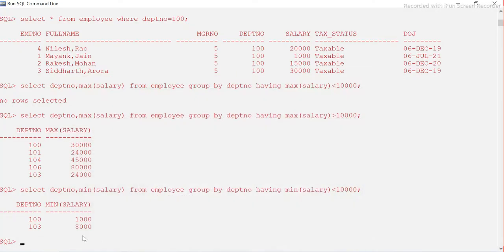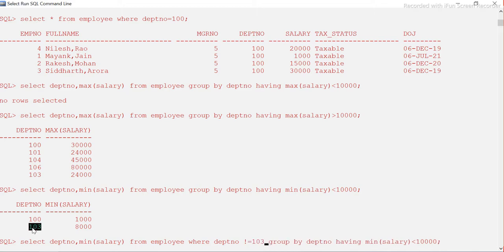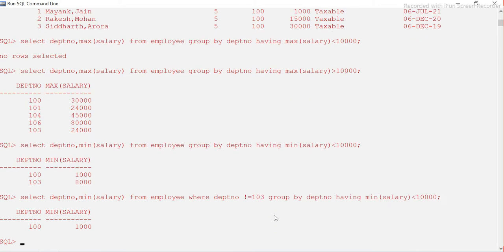So 103 is coming here, but what I have to do is use the where clause because we want to negate this. We don't want to include this, right? So I have to say department number not equal to 103, which means we don't want to consider department number 103. Anything else, the rest of them. So it will filter out department number 103's data first. See, they have already removed it. They have said except department number 103. We want the other departments, okay, guys?